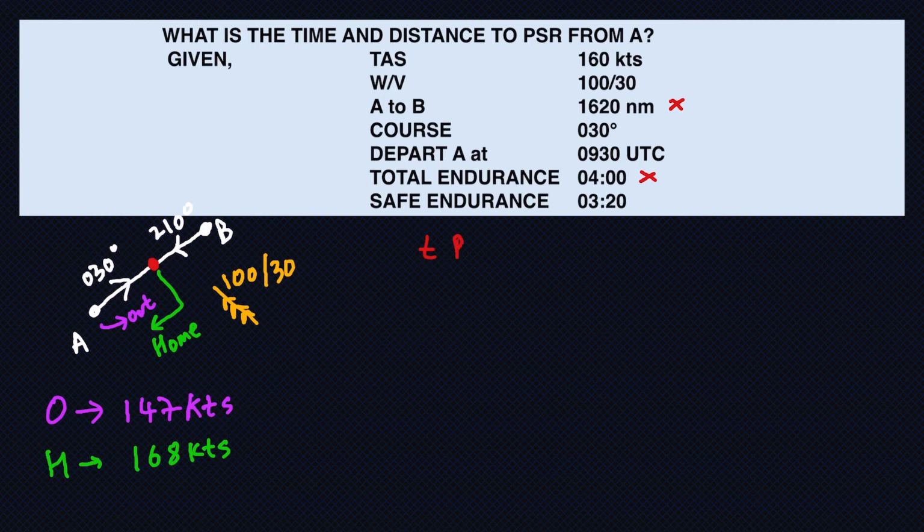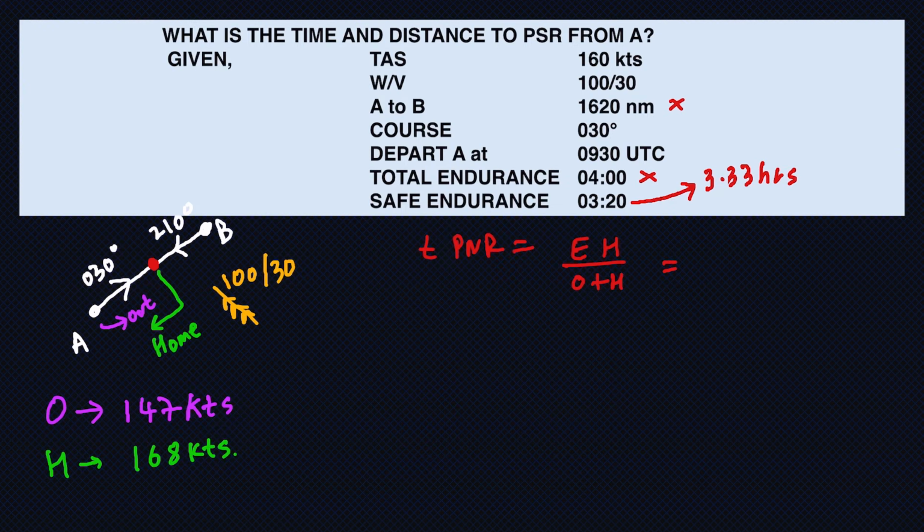So time to PNR, EH upon O plus H. I first convert my time to hours. So to convert this to hours, I will divide 20 by 60. So I get 0.333. So my safe endurance will be 3.33 hours.